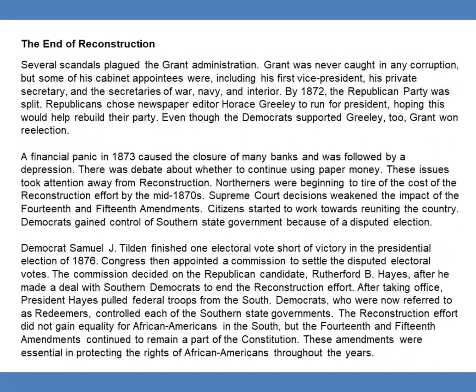The end of Reconstruction. Several scandals plagued the Grant administration. Grant was never caught in corruption, but some of his cabinet appointees were, including his first vice president, his private secretary, and the secretaries of War, Navy, and Interior. By 1872, the Republican Party was split. Republicans chose newspaper editor Horace Greeley to run for president, hoping this would rebuild their party. Even though the Democrats supported Greeley too, Grant won re-election.